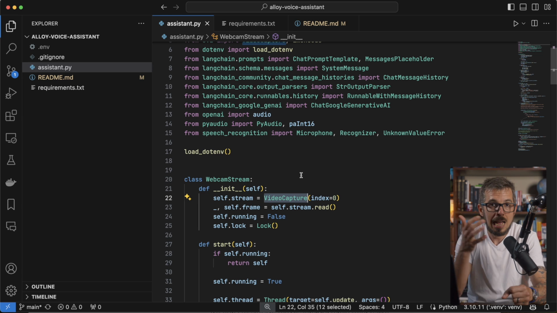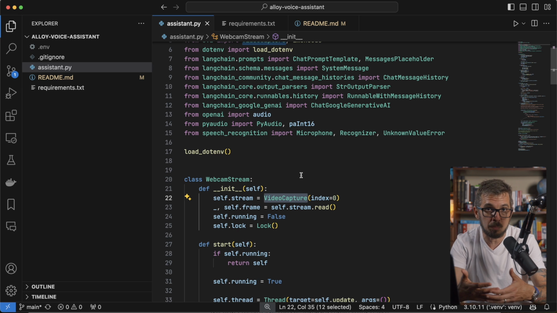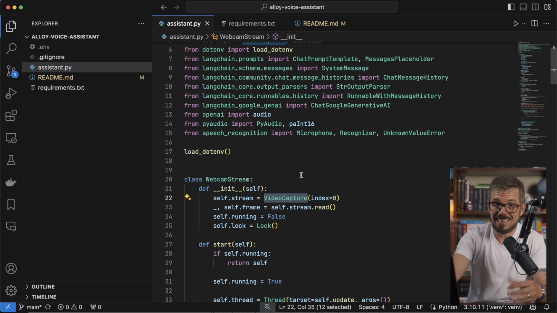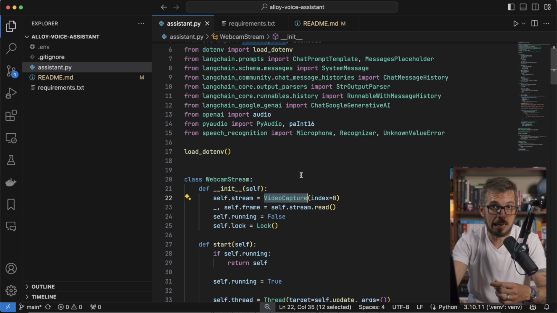I'm gonna pass the index of the camera. In one computer, you might have multiple sources of video. Right here, I have the webcam that's on my computer. Sometimes I connect an external webcam, that will be a second source. The continuity camera from my phone, that's a third source, etc.